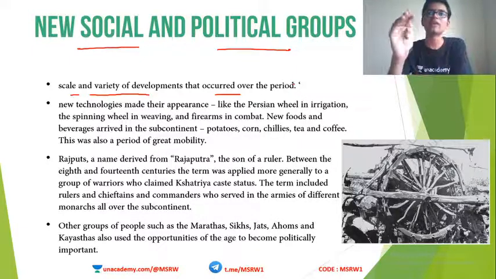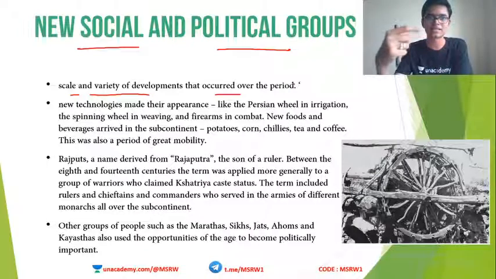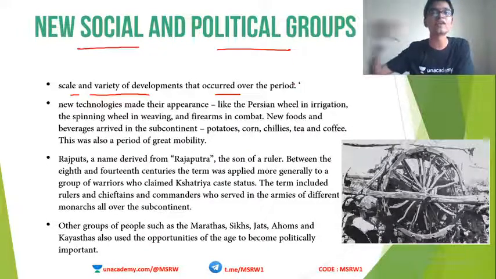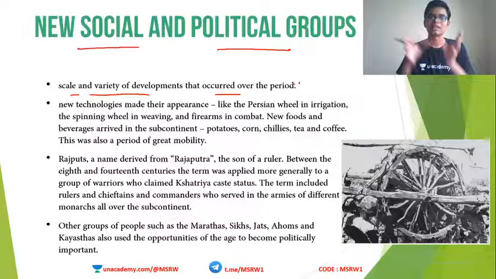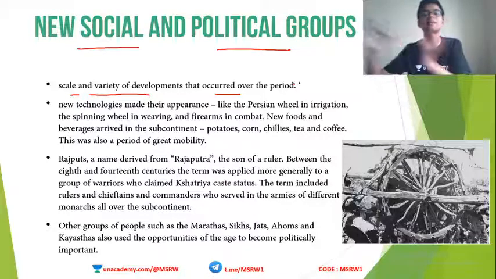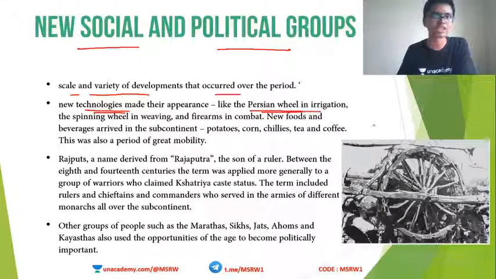In medieval India, we had some serious changes or developments in the political as well as social spheres, also technological spheres. These changes actually dramatically impacted the way of life in medieval times, and this change caused the historians to designate this period of 1000 years as a separate period called medieval India rather than ancient India. So new technologies made their appearance, like the Persian wheel for irrigation. You can see here, this is the Persian wheel. The image shown here is from your NCERT textbook, the Persian wheel, and this is used for what?